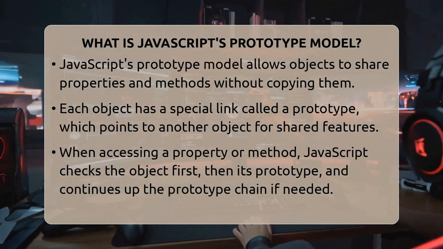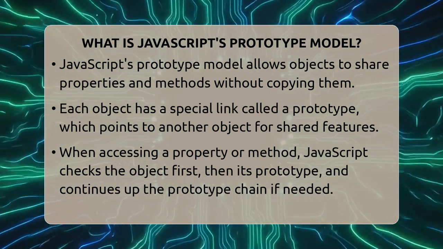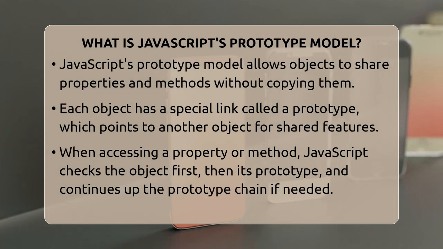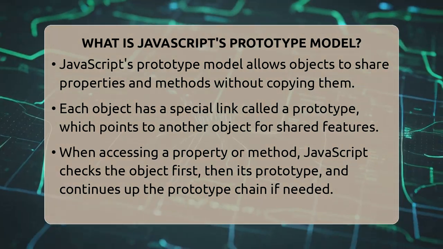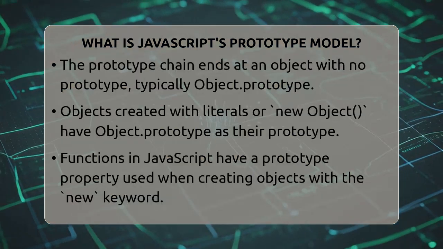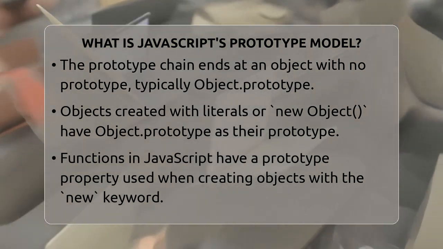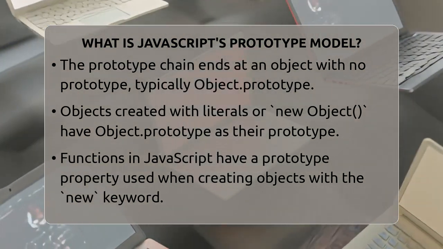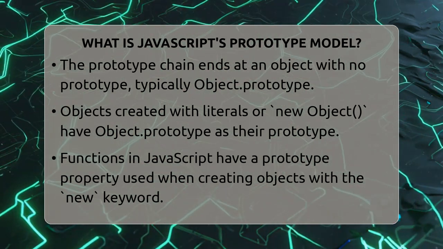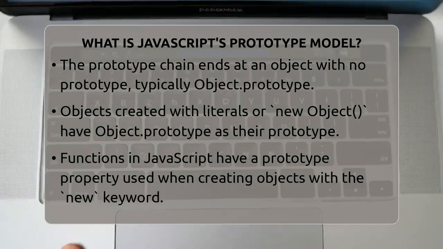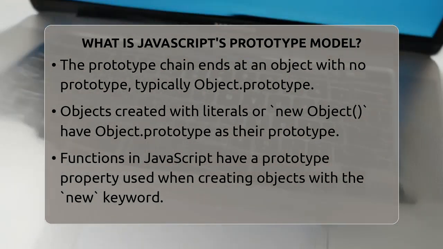Every object has a special link called a prototype, which is another object it can look to for shared stuff. When you ask an object for a property or a function, JavaScript first checks if it has it. If not, it looks at its prototype. If it's still not there, it moves up the chain to the prototype's prototype, and so on. This chain is called the prototype chain. It keeps going until it hits an object that has no prototype, which is usually Object.prototype. This object has common methods like toString and hasOwnProperty.